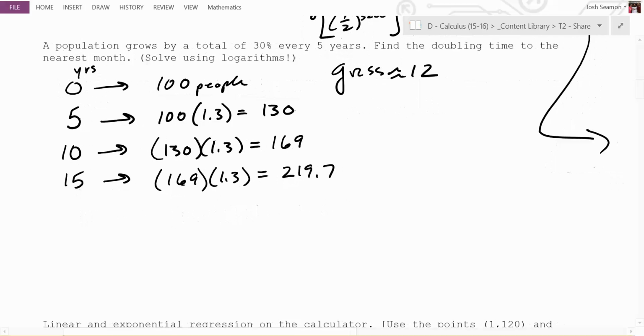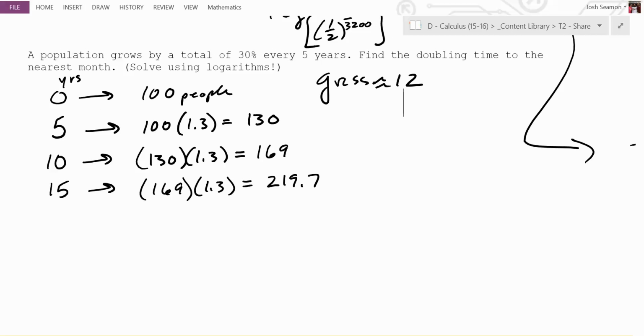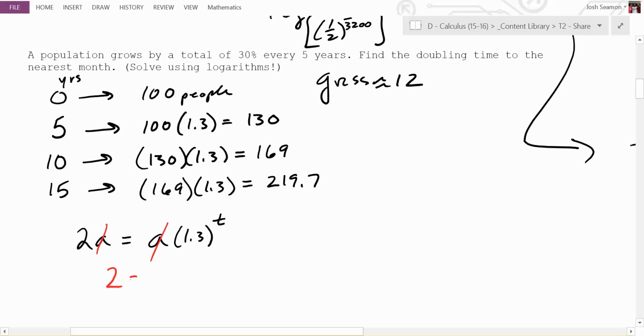So it's doubling every 5 years. Does it say what our initial population is? No. So we're going to start with A. If you double A, what's 2A? And that's B to the t. Do we know what b is? 1.3. It's always 1 plus the growth rate, to the t. Hey, what cancels on both sides? The a cancels, so you have 2 is equal to 1.3 to the t.